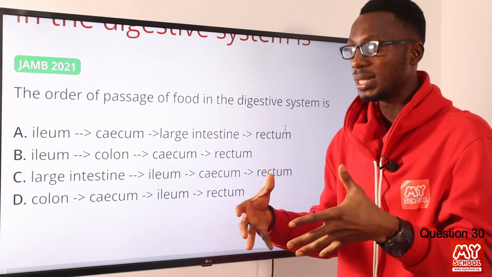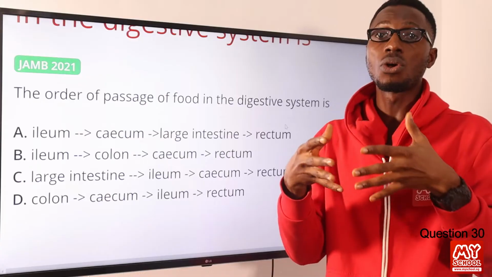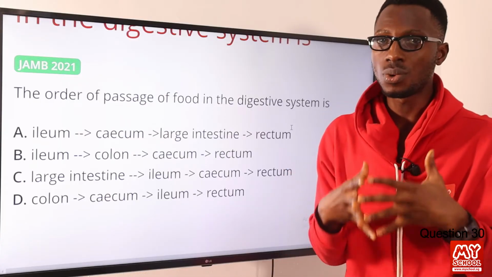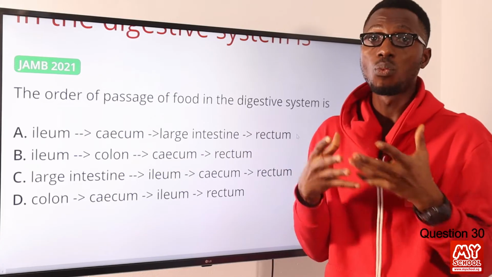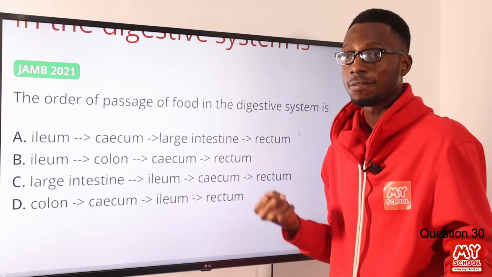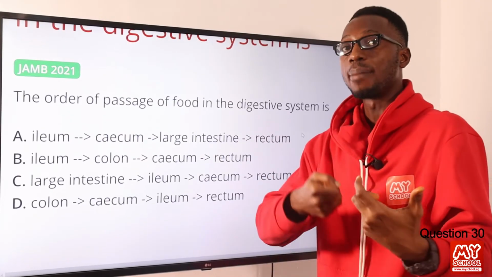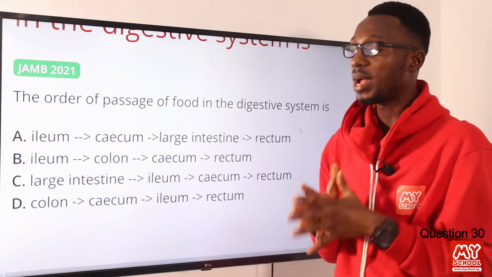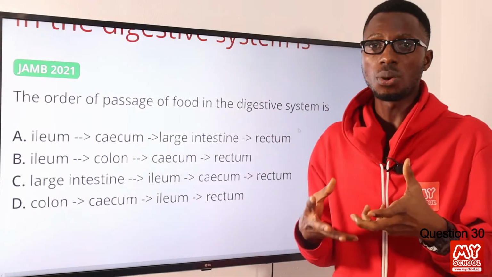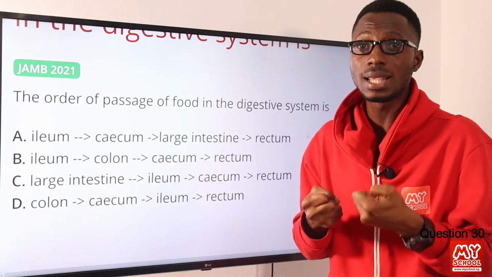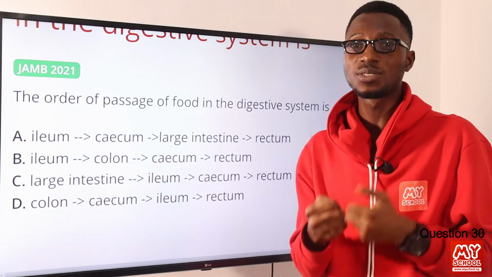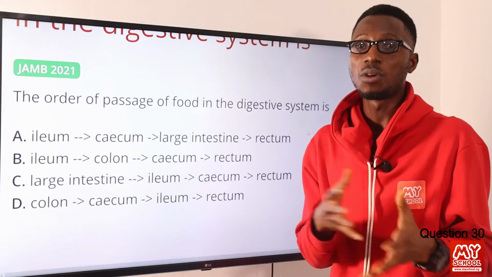In the colon, reabsorption occurs. What is really reabsorbed is water from this undigested food, and sometimes salt may be absorbed too. So what you are going to have is a semi-solid, concentrated waste product, which you can refer to as feces or fecal matter.